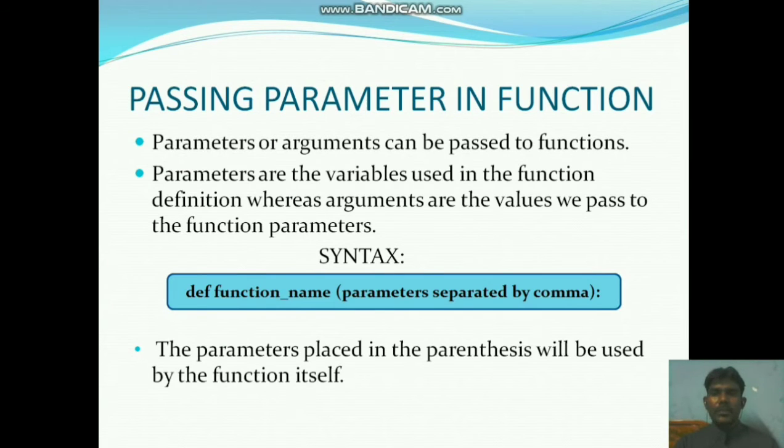Next one is passing parameters in a function. How do we pass the parameters? When calling the function name, we pass parameters and arguments.